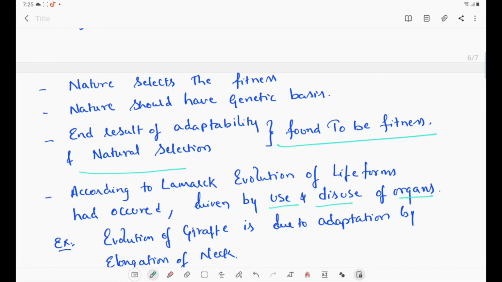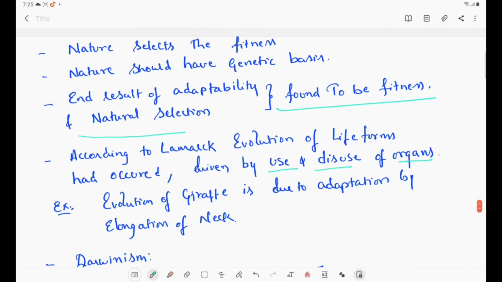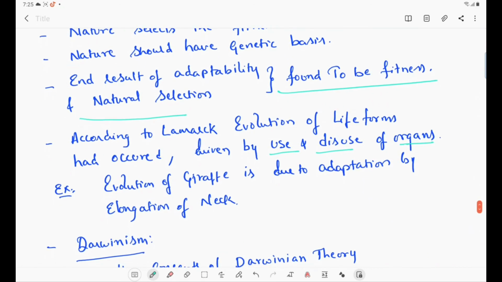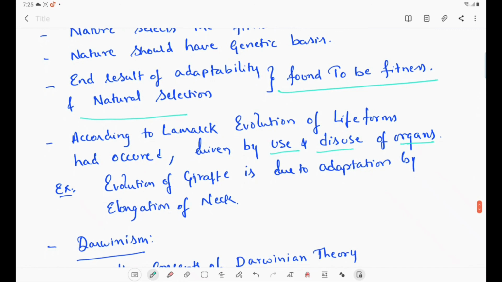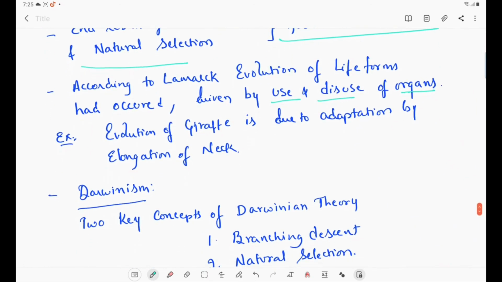Generally, if you observe, the giraffe was originally a sheep-like or deer-like animal that fed on the grass present on the land. But as it found the food inadequate, it started to feed on the leaves of the trees. As it started to feed on the leaves of the trees, it started to stretch its neck and also raise its legs. So finally, we got a long-necked giraffe, and the long neck of the giraffe has been stabilized in the environment, and we are seeing it in the present day.